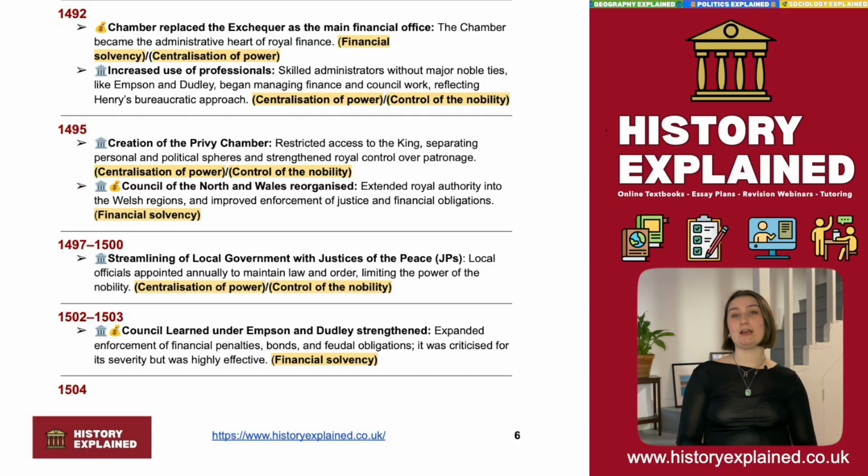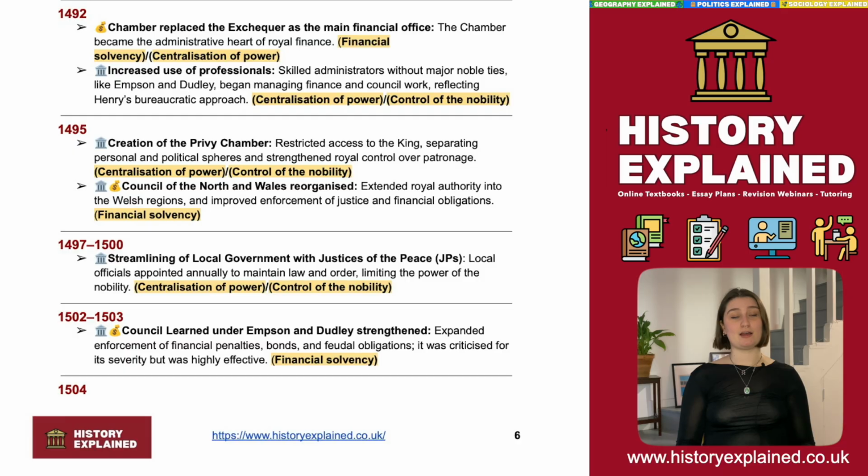So previously, a lot of the power of the nobility went completely unchecked. So in their own areas, like if they had land in, you know, northern England, the nobility there who owned that land basically had say over everything that happened. So if they were a nice noble, life could be quite good. If they were less nice, life might be a bit more tough.